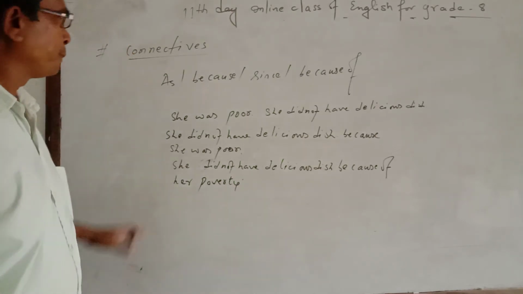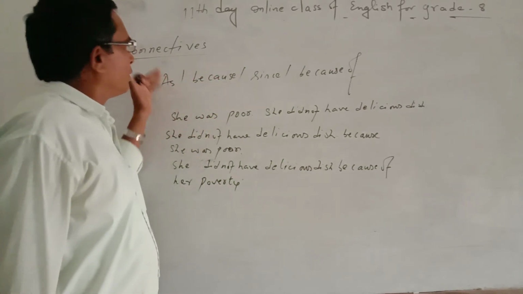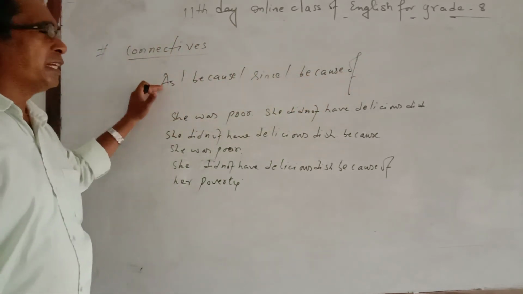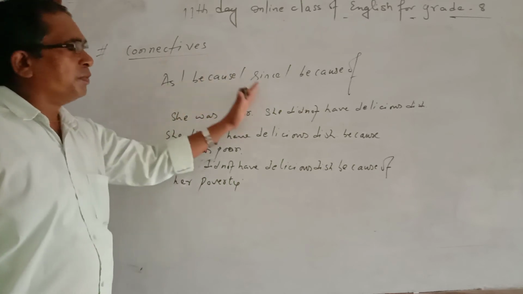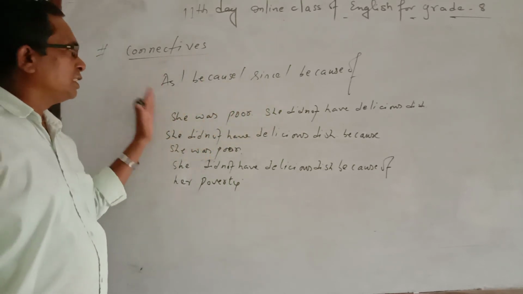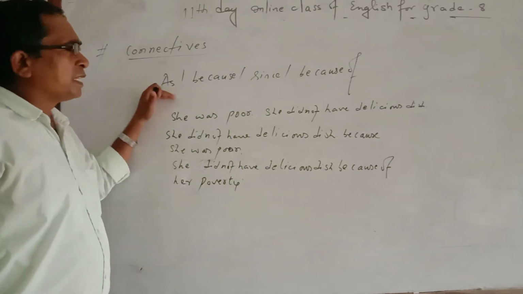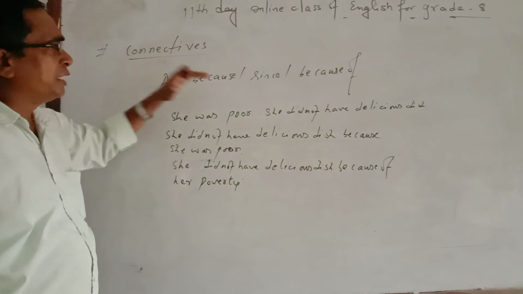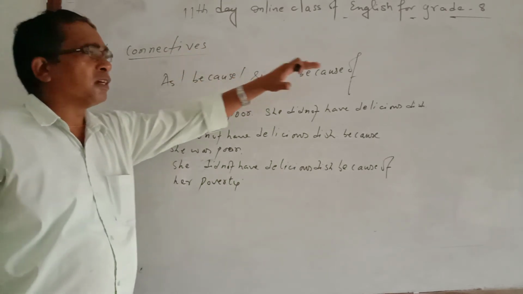In this way, as means because. As, because, since, because of: while using these four connectives, you will get two sentences. One is the statement, the second will be the reason. Or if the first is the reason, then the second will be the statement. When you use as, there you can use because as it is. In the same place, you can use since or because of also.